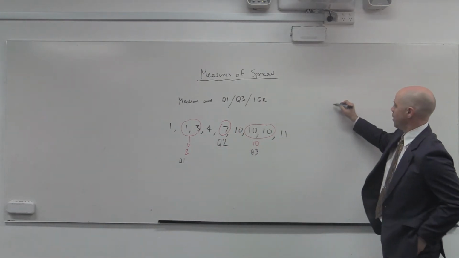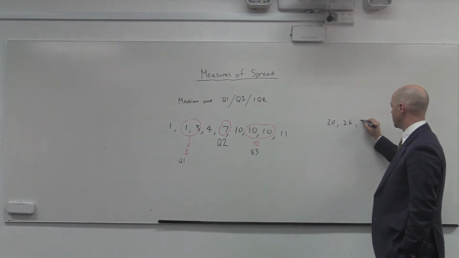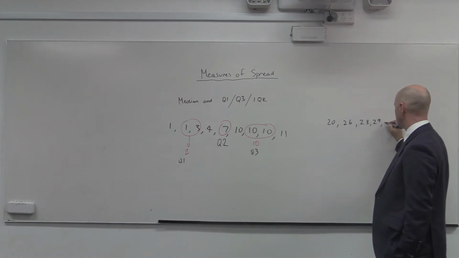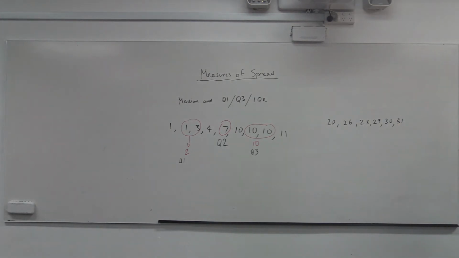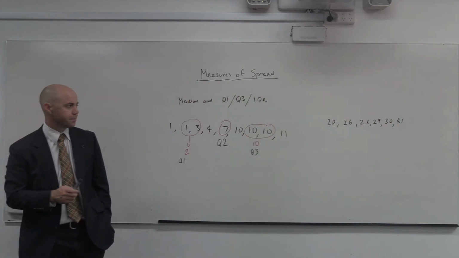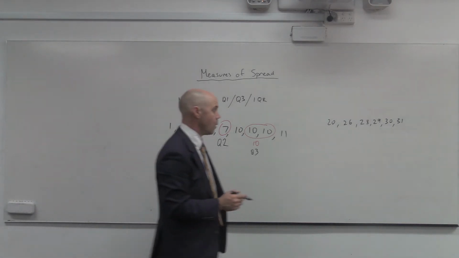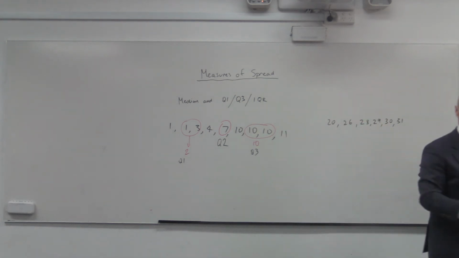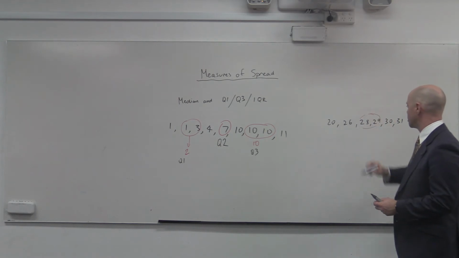Now, if I was to give another set of scores, what is the median of that set of scores? 28.5. Why? Because we've got an even number, and so these 2 are our middle 2.